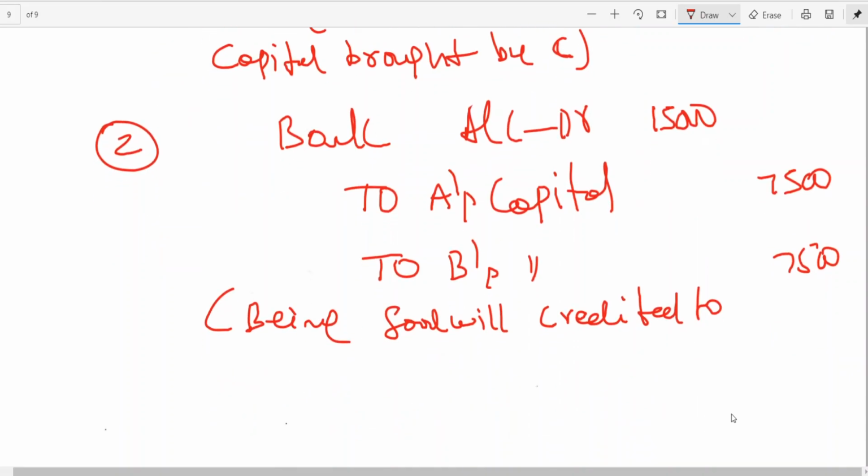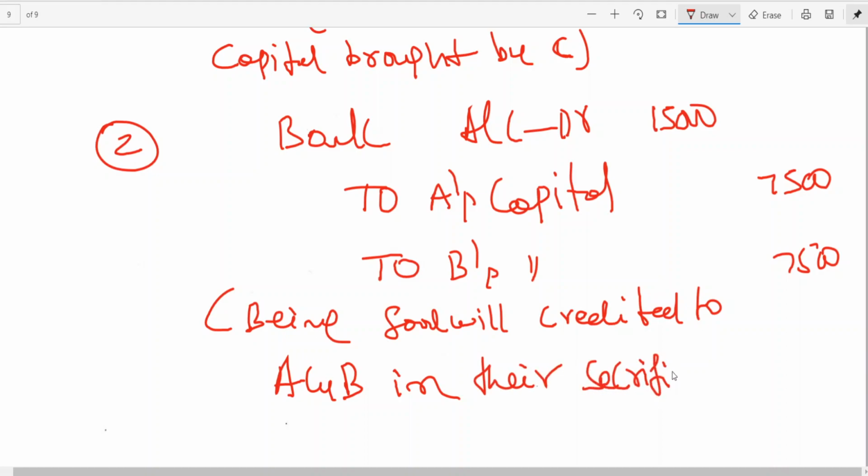Being goodwill credited to A and B in their sacrificing ratio.